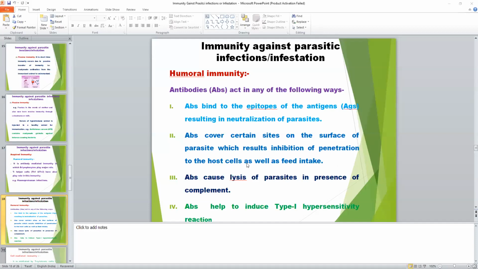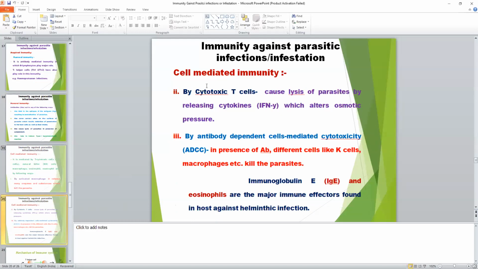Another mechanism, antibodies cause lysis of the parasite in the presence of complement. Complement is a mixed protein present in the serum. And fourth, antibody helps the hypersensitivity reaction, which is a harmful immune reaction. I will discuss in detail today the hypersensitivity reaction during parasitic infection.